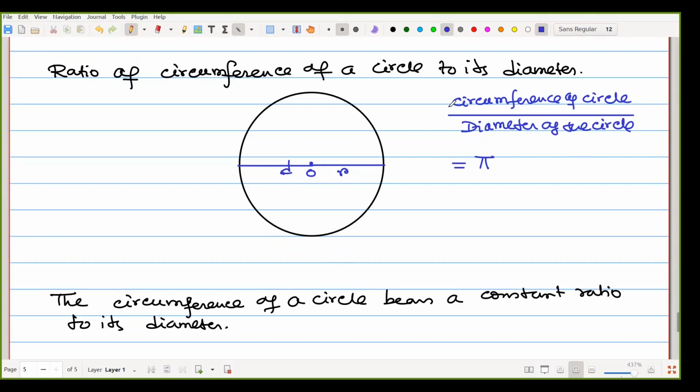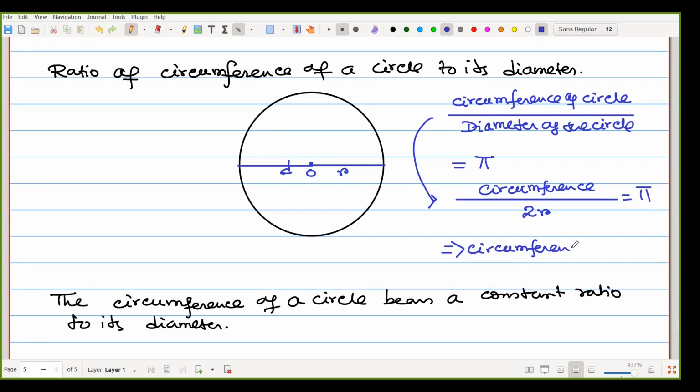We can say from here, circumference divided by diameter, that is 2r, is equal to pi. So the circumference is equal to 2 pi r. Now, what is pi? Pi means circumference of the circle divided by the diameter of the circle.